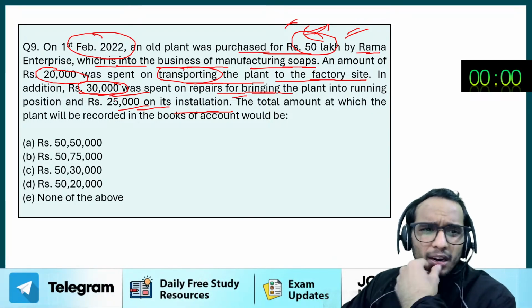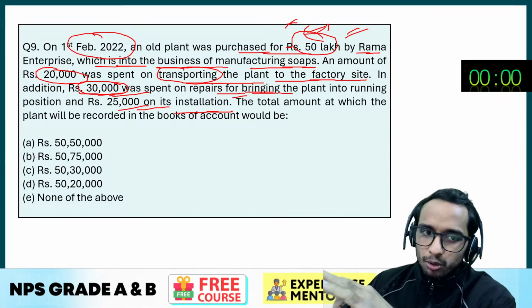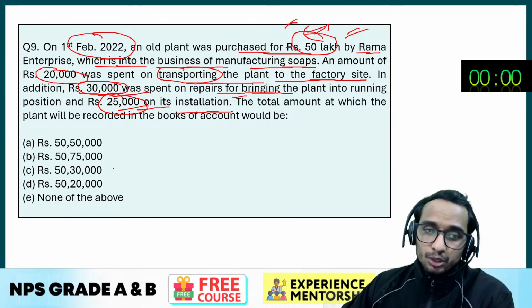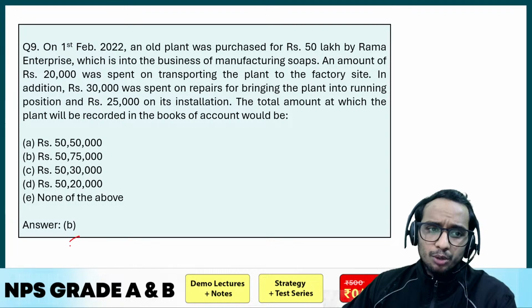It will be around 50 lakh 75,000, because 50 lakh plus 20 plus 30, 50 lakh 50,000 plus 25,000, that will be 50 lakh 75,000. So option number B is going to be the answer. Let me check. Okay, cool. So answer is option number B.